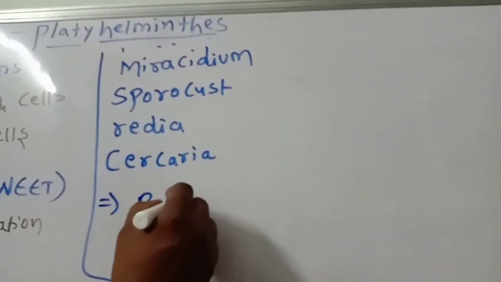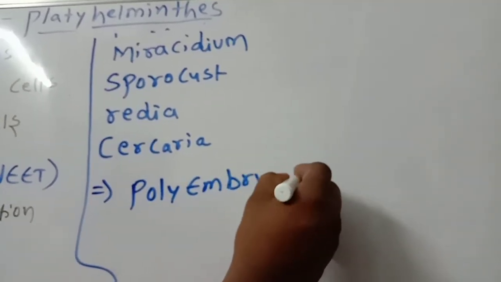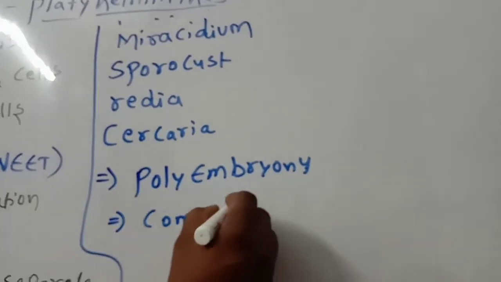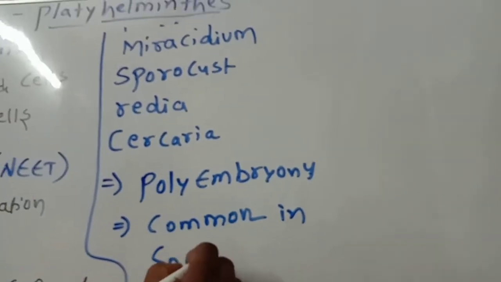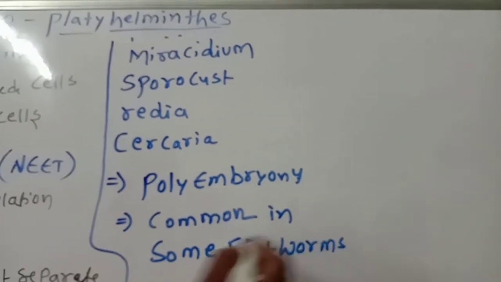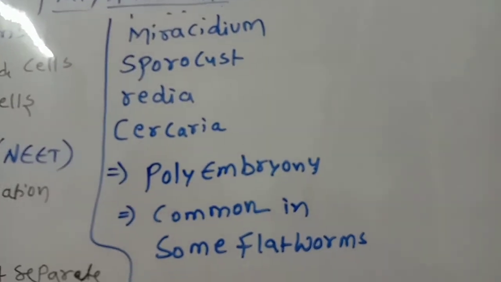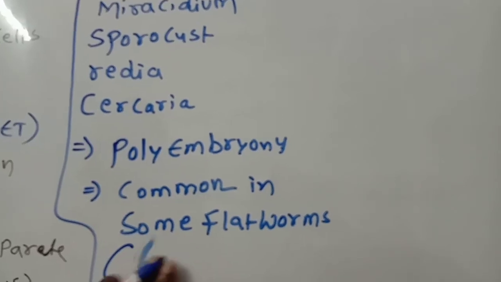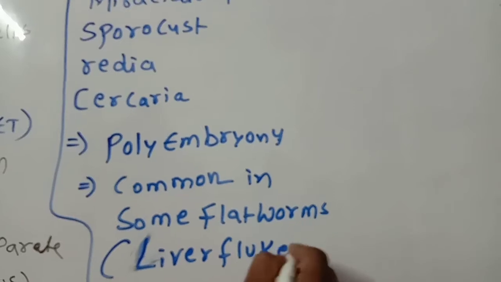And next one, polyembryony. Polyembryony is the most important thing, common in some flatworms. So many embryos are there. Some members, examples where polyembryony occurs, you know very well: liver flukes. This point you should have to remember.